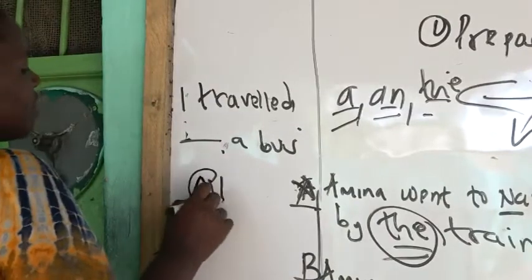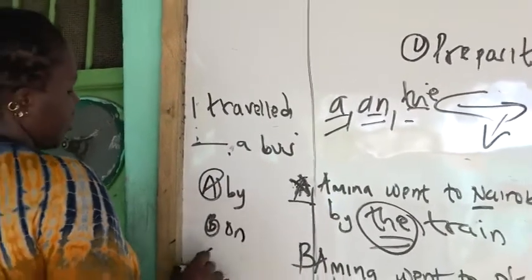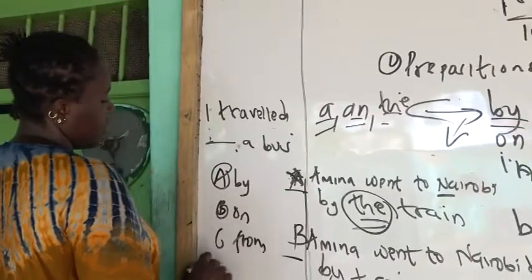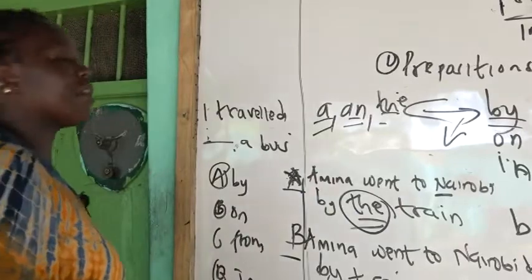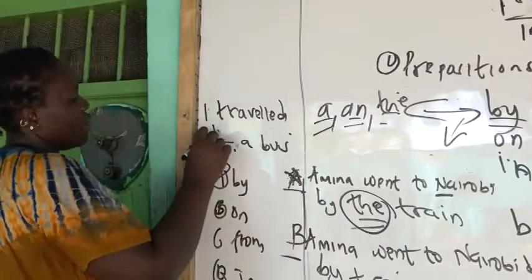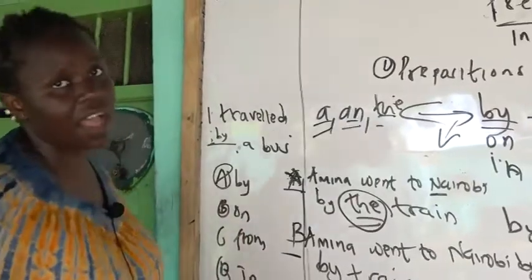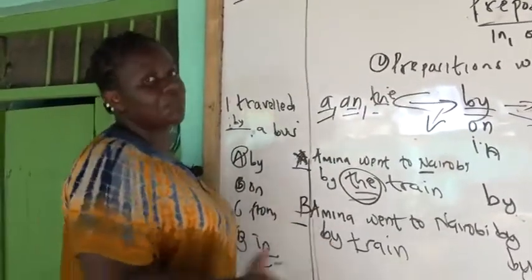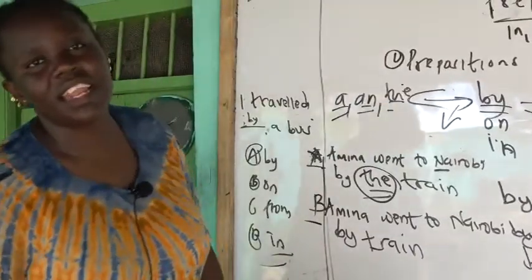Then you come to your answers, you have by, you have on, you have your answer C, from, and then you have answer D, in. Now I know most people are going to come up with I travel by a bus, because we say I travel by bus. Most people know that. Any moment they see bus, they run in for by.